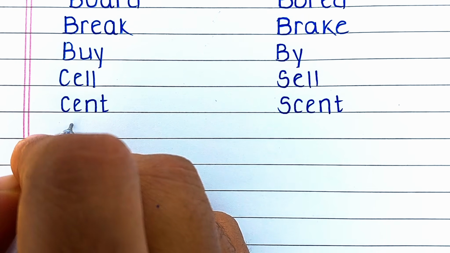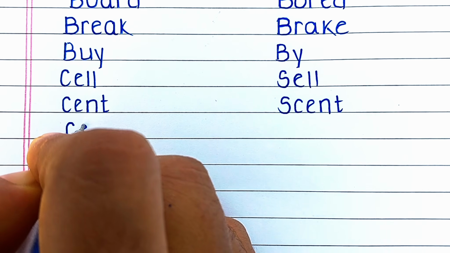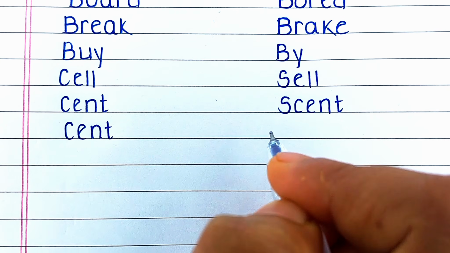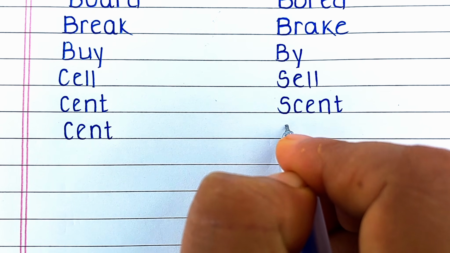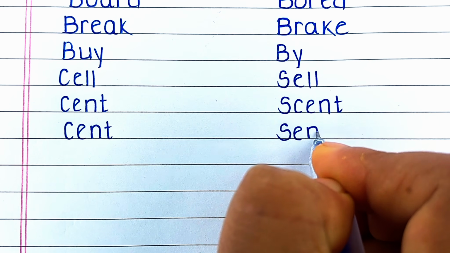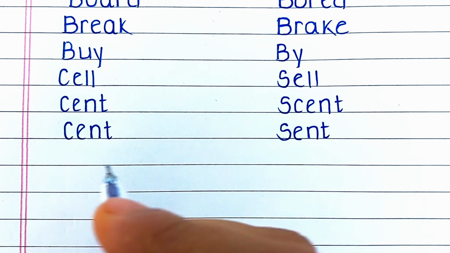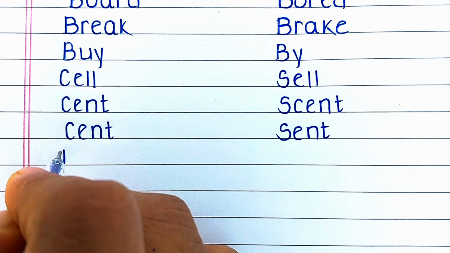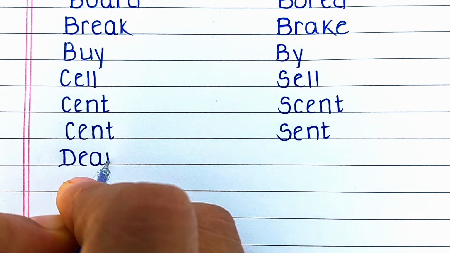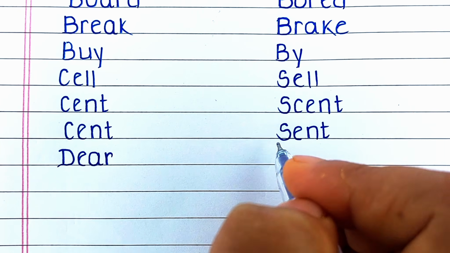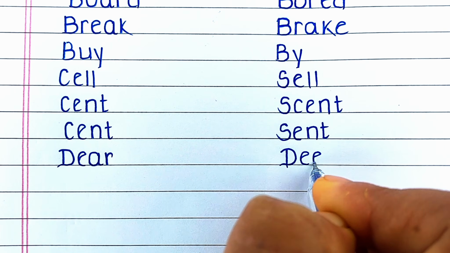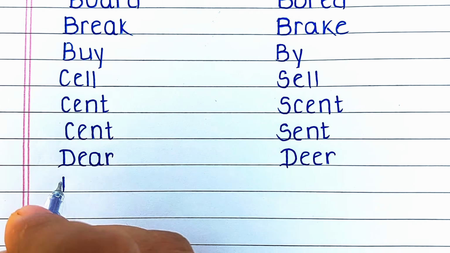Next word is C-E-N-T, cent, that we learned earlier, 1/100th of a dollar. Its another homophone is S-E-N-T, sent. Sent means dispatched. Next word is D-E-A-R, dear. Dear means loved one. Its homophone is D-E-E-R, deer. Deer is the name of an animal.